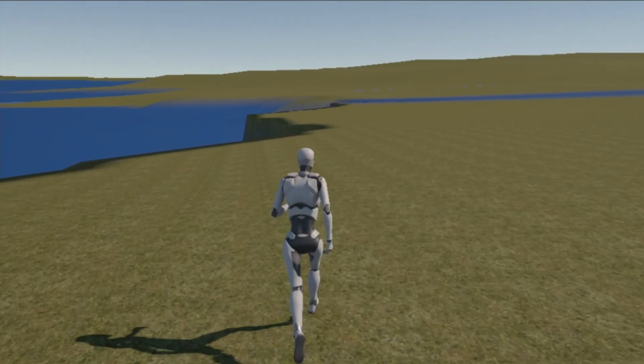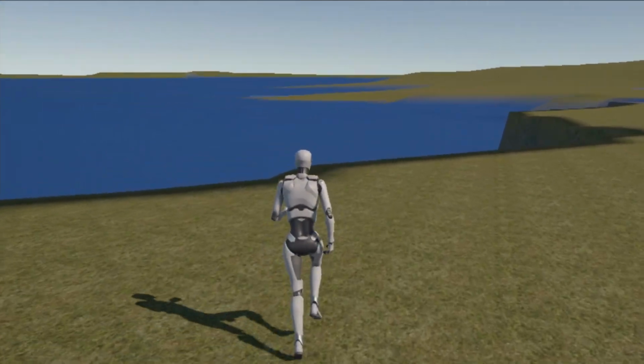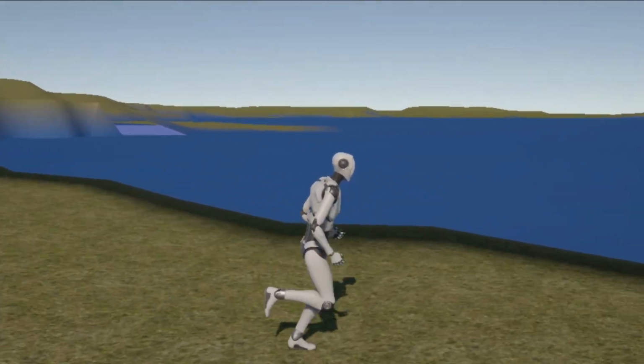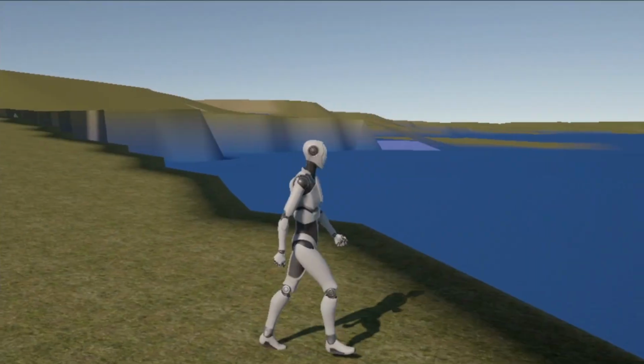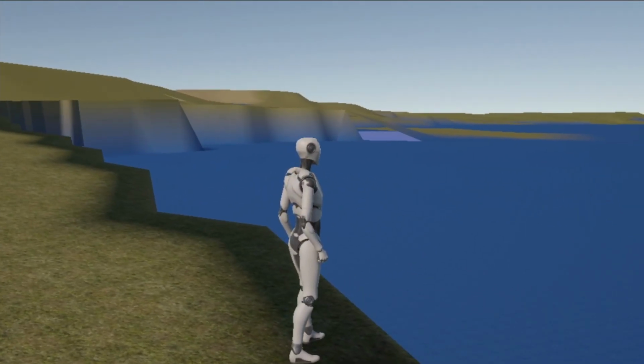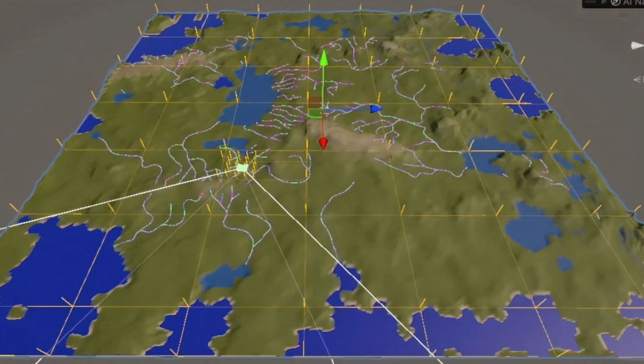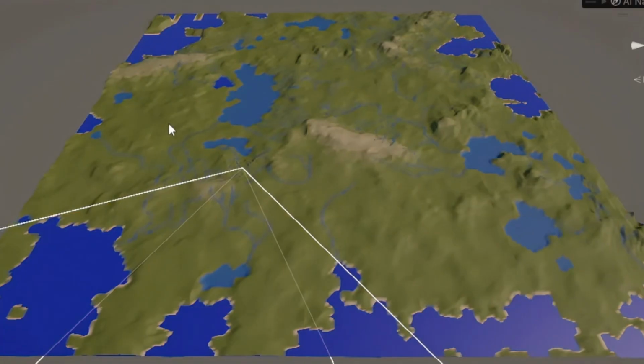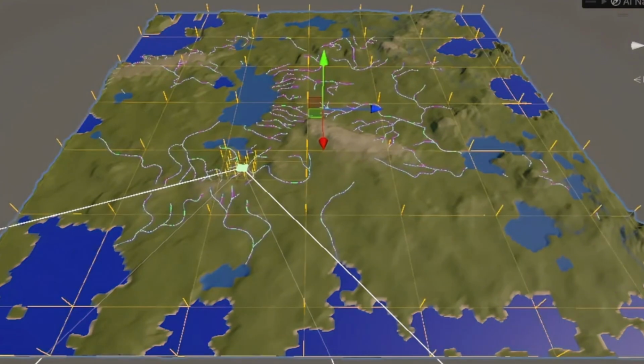So I finished my last video saying that I was going to work on lakes first, but then for some reason I decided to do everything else but the lakes, so I started by working on the river systems. I've used a spline system to generate the rivers. Basically, they start on places with high altitudes like mountains, then go downhill until they reach the ocean or they reach a point where they can't go any lower. And if enough rivers get to this point, a lake will be formed there.